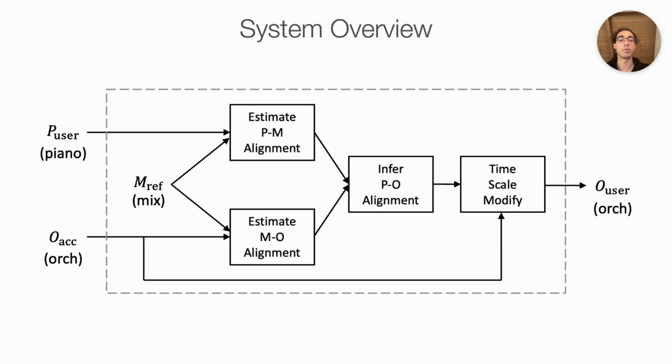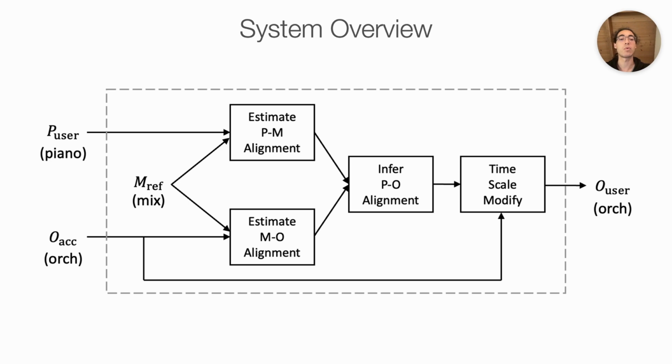This figure shows a block diagram of our score-free approach to generating customized accompaniment tracks. There are two inputs to the system which are shown on the left: P-user, which contains the piano-only recording, and O-accompaniment, which contains the orchestra-only recording. The output of the system is O-user, shown on the right, which contains the orchestra-only recording, timescale modified to be synchronous with the user's playing.